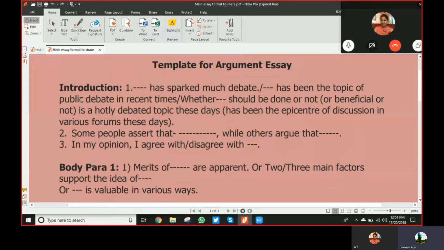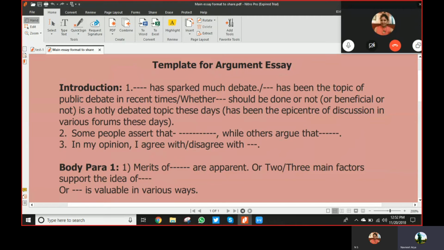Now you see that the introduction is given here. You don't have to write the heading "introduction". You just have to write an opening sentence, which is called paraphrasing. Whatever the task is, for example, I'm just giving you one simple task: whether homework should be given to school students or not. Do you agree or disagree with this statement? So what do you think? Homework should be given or not? I think yes, it should be given.